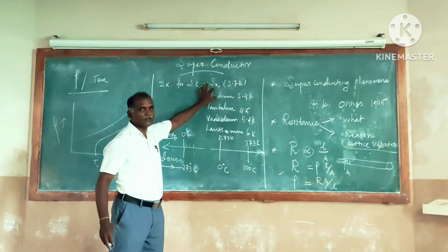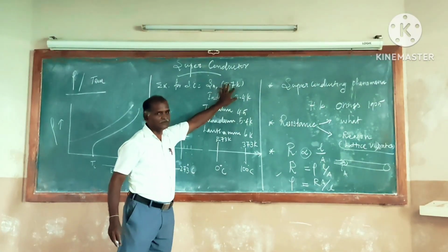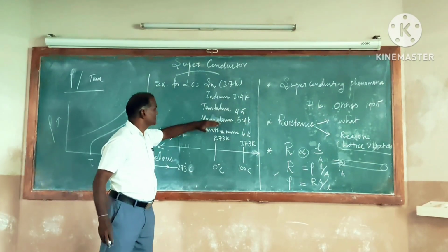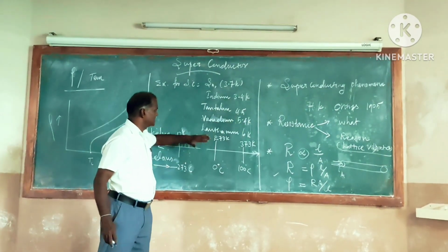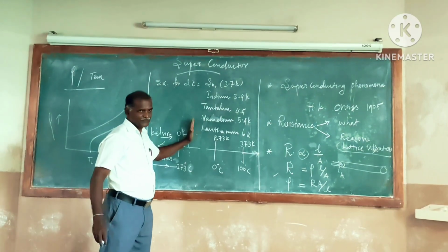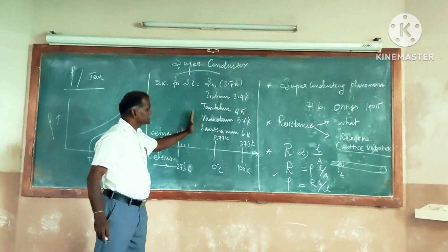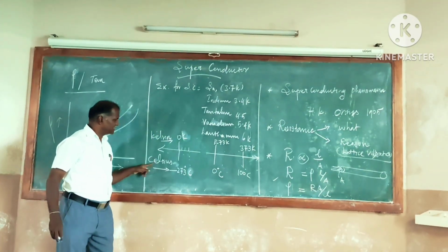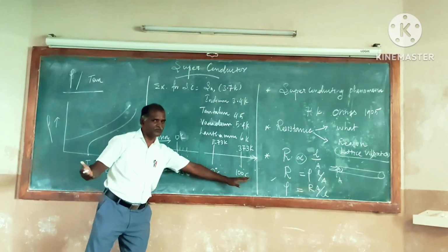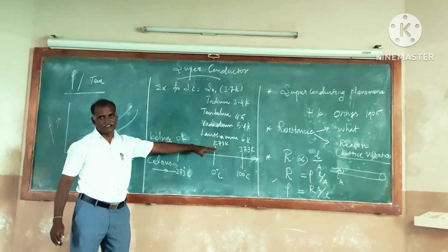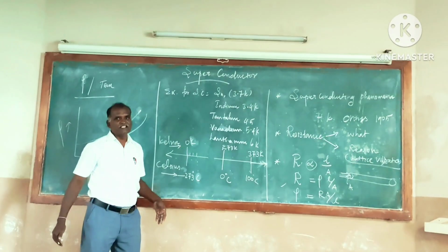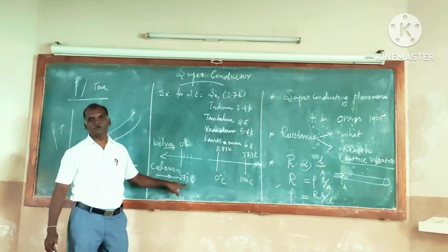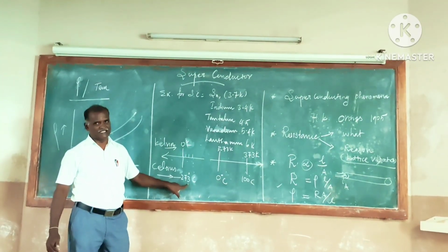They exhibit superconducting phenomena at 3.7 Kelvin, indium 3.4 Kelvin, tantalum 4.5 Kelvin, vanadium 5.4 Kelvin, lanthanum 6 Kelvin, like this. See, before we understand where we are studying, I am drawing a small graph for our understanding purpose. Here this is the Celsius scale at the bottom. We are familiar with the Celsius scale, we are not familiar with the Kelvin scale. To make the interrelation between them, I draw this small graph for you. See, minus 273 degrees is the lowest possible obtainable temperature by us.